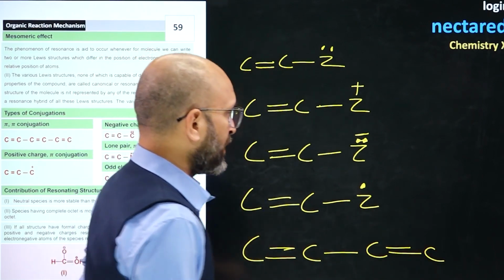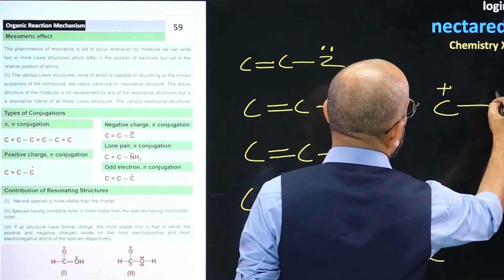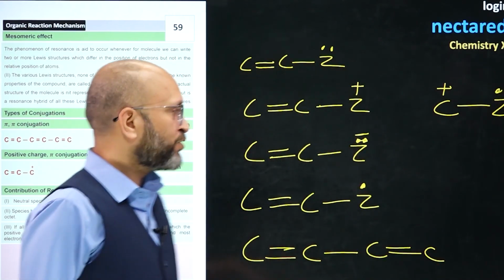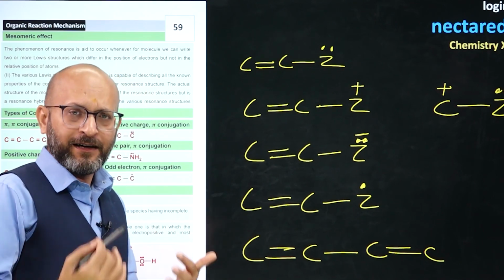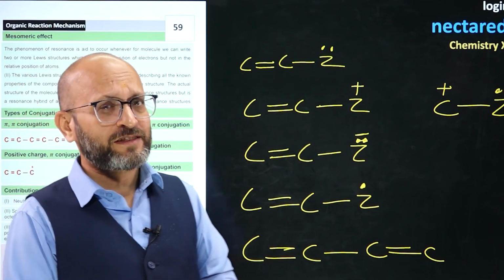These are a few structures which could help you understand whether resonance is there or not.